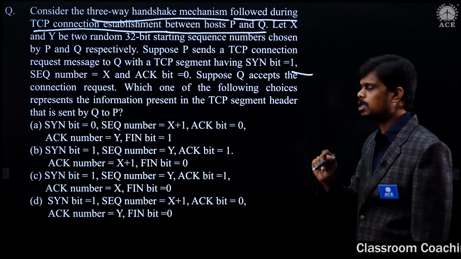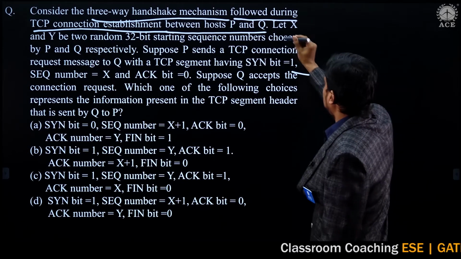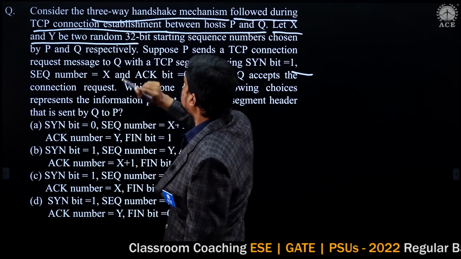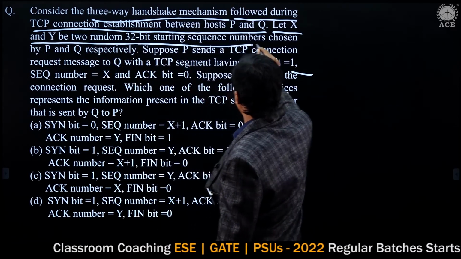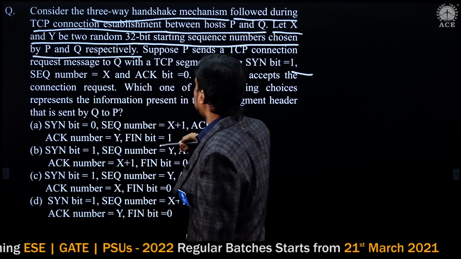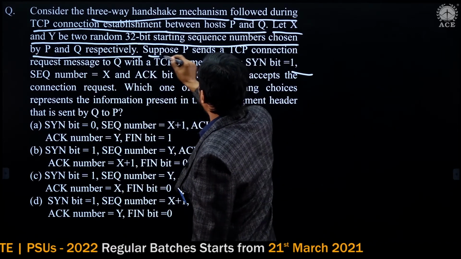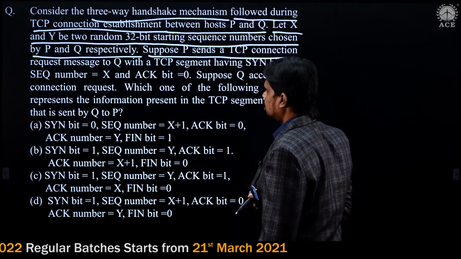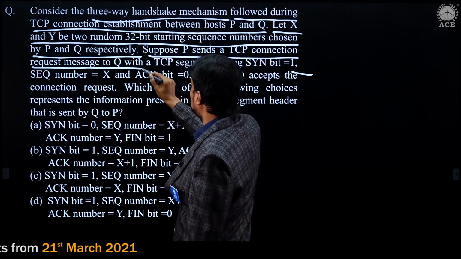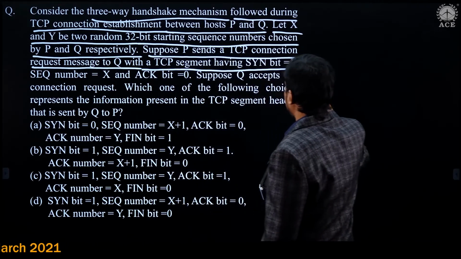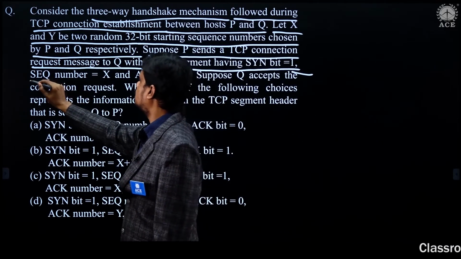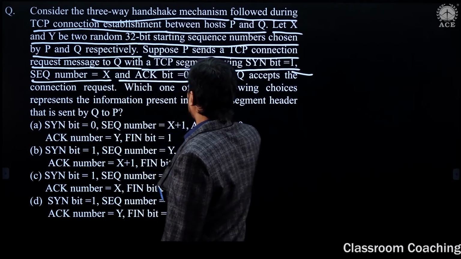That is P and Q. Let X and Y be two random 32-bit starting sequence numbers chosen by P and Q respectively. Suppose P sends a TCP connection request message to Q with a TCP segment having SYN bit 1, sequence number X and acknowledgement bit 0.